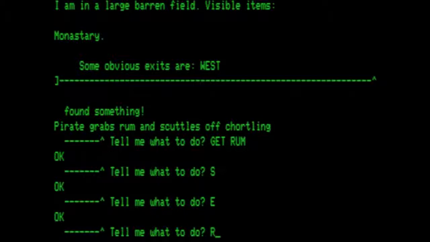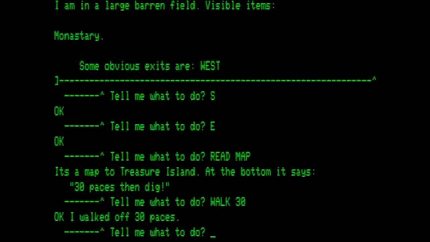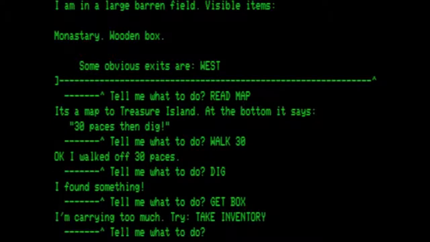So let's read our map. It's a map to Treasure Island. At the bottom it says 30 paces and then dig. Let's walk 30 paces. Okay, I walked off 30 paces. Let's dig. I found something. It's a wooden box. So let's get the box. And then we go west.